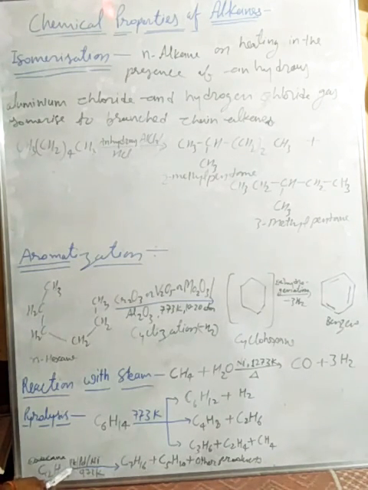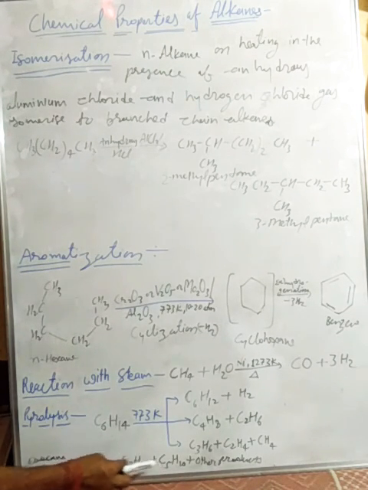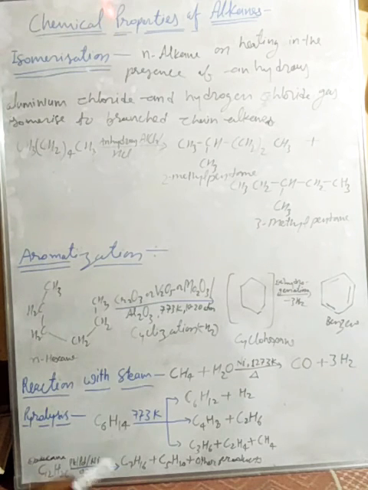On palladium, platinum and nickel catalysts at a high temperature of 973 Kelvin, it gives a mixture of heptane, pentene and other products. That process is also called pyrolysis.